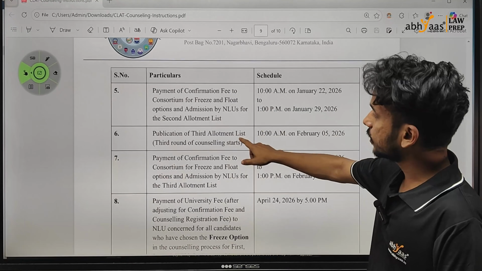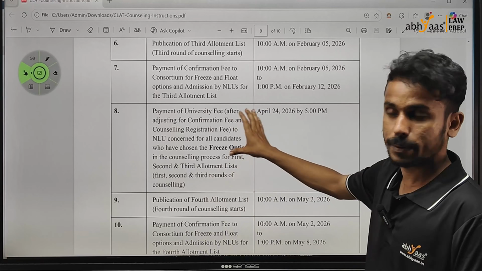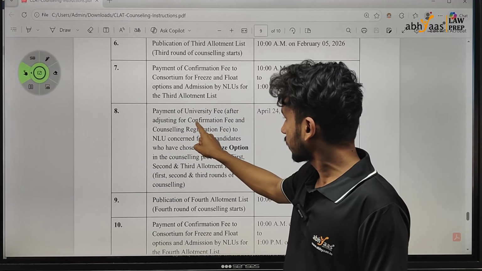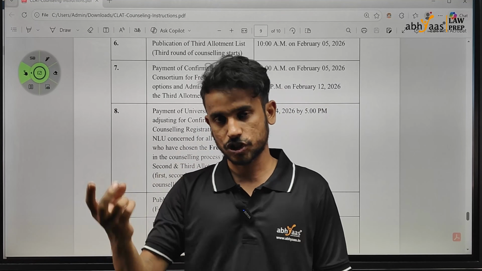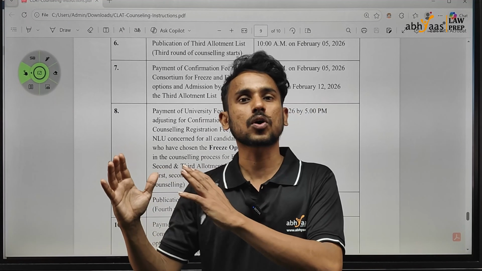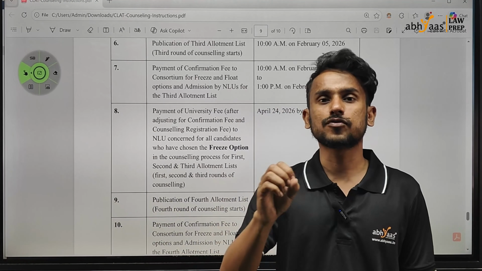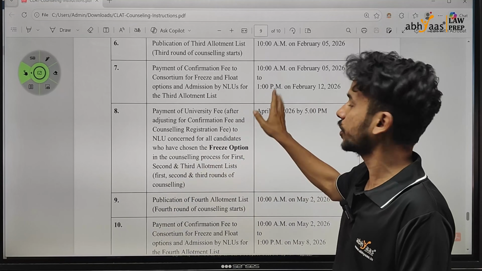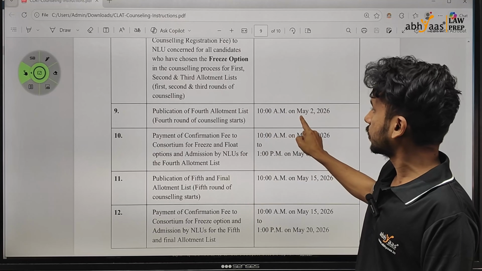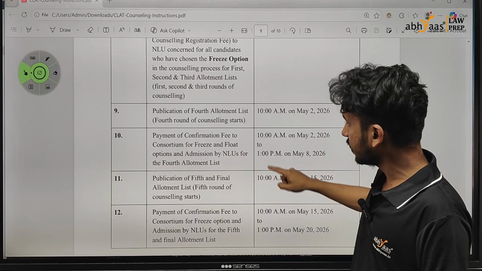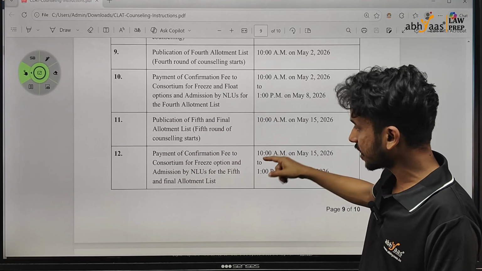Apart from that, the third list and the dates regarding the third list. For the first three lists, you have to make the college fee payment. Again, the confirmation fee and the counseling registration fee, the 30,000, and the first two components that I mentioned earlier, those two will be adjusted against your college fee. Say 30,000 plus confirmation 20,000, 50,000 you have paid, and the college fee is 3 lakh, then you have to pay the remaining 2.5 lakh by 24th if you have taken a seat from the first 3 rounds. Then after a long gap, the next list is published on 2nd of May. Then the dates for payment for 2nd of May are given. Then the 5th and final allotment list.